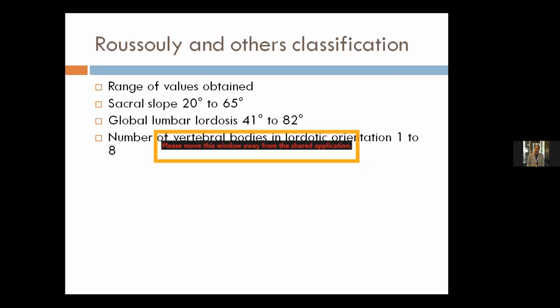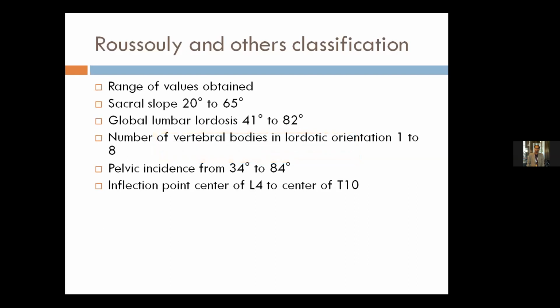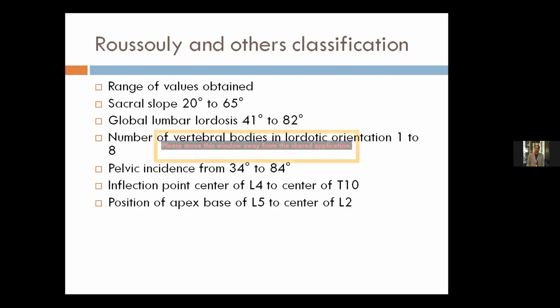So as many as 8 vertebral bodies were in lordotic orientation in a few patients. Pelvic incidence ranged from 34 degrees to 84 degrees. The inflection point, from where we differentiate between lordosis and kyphosis, ranged from the center of L4 to the center of T10. So up to T10, sometimes they have said that there is lordotic orientation. Position of the apex ranged from the base of L5 to the center of L2.